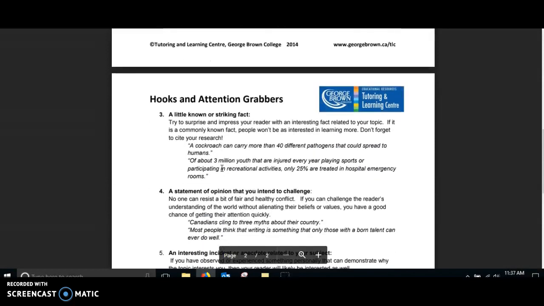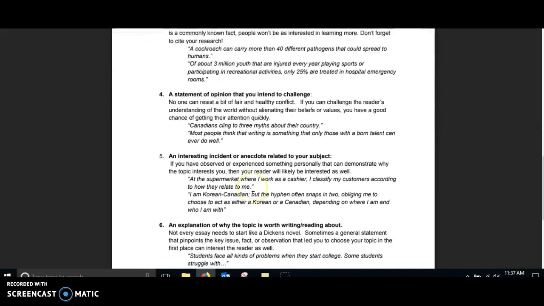a little known or striking fact, which might be good to grab your reader's attention, especially since you're going to be connecting your author to a bigger idea, a statement of opinion you intend to challenge, an interesting anecdote or incident related to your subject. So maybe you read something about your author that was incredibly interesting that helped push that author into your bigger topic. That would be a really good place to put that interesting anecdote.